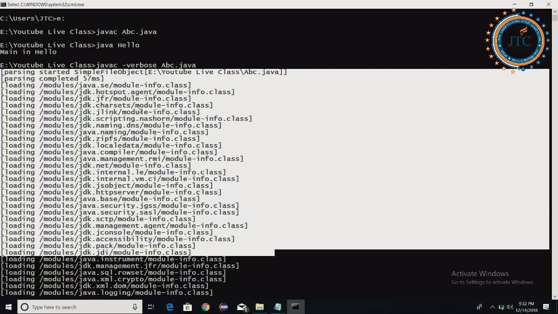The options it is showing are the modular info again. There are different kinds of modules, and from all these modules it is loading different kinds of libraries. But if you do the same thing in JDK 1.8, you are not going to see these options.